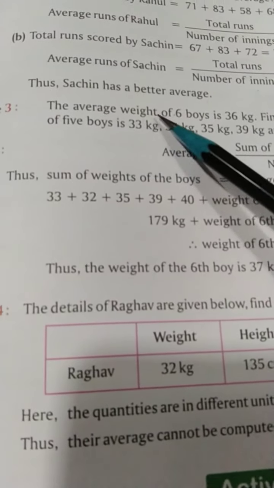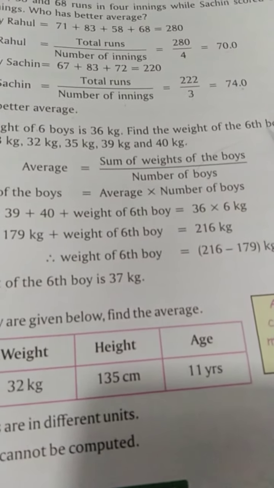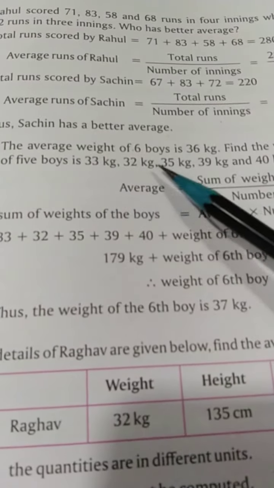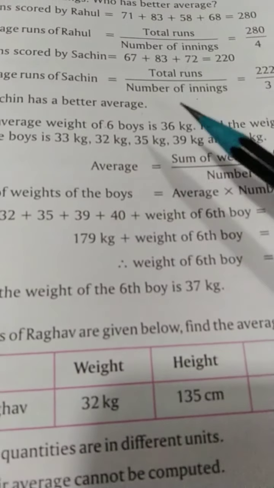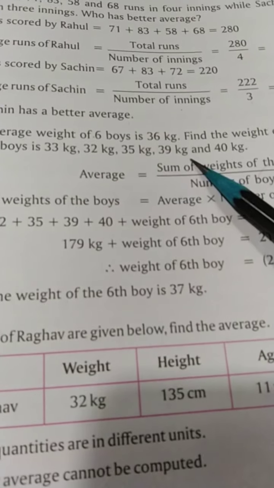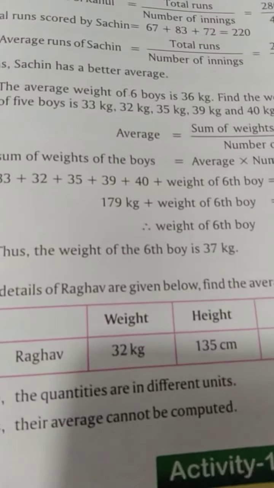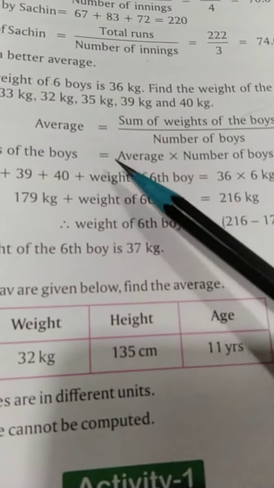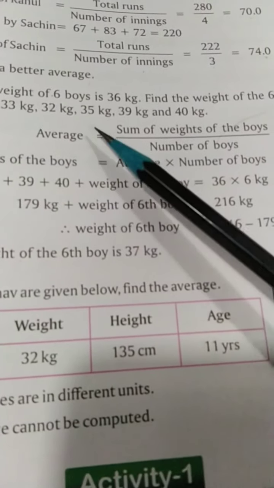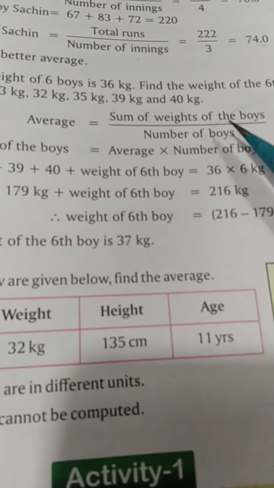Now, example number 3. The average weight of 6 boys is 36. Find the weight of the 6th boy if the weights of 5 boys are given. So we have the average weight and the total number of 6 kids, but the 6th weight is missing. We need to find the 6th one. For this, we will first write the formula: average is equal to the sum of weights of boys upon the number of boys.